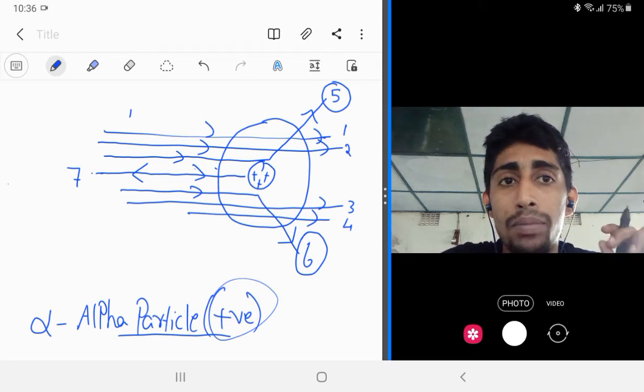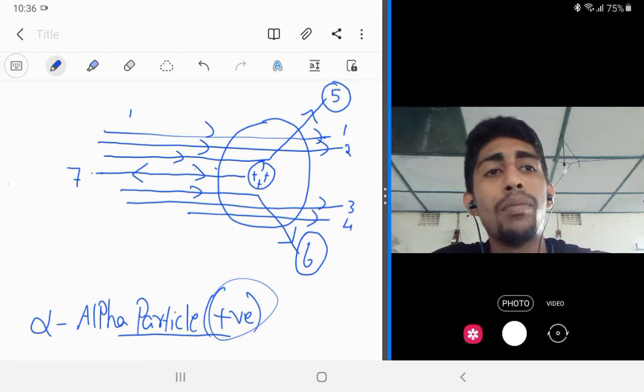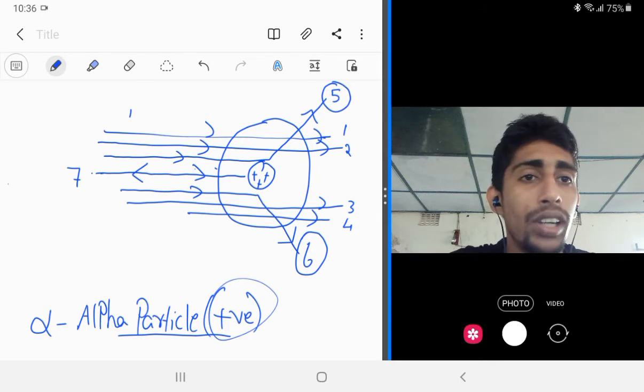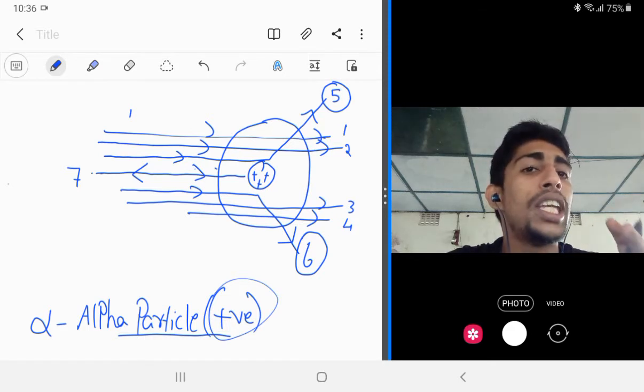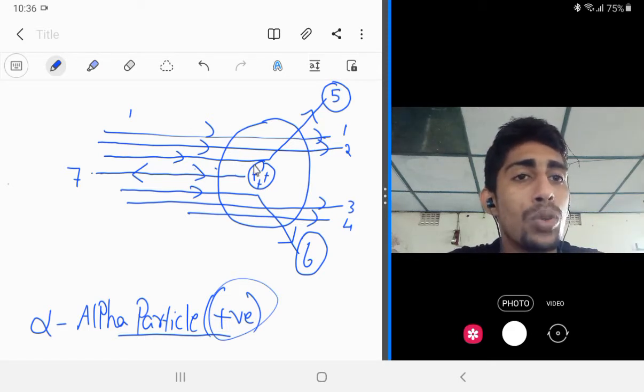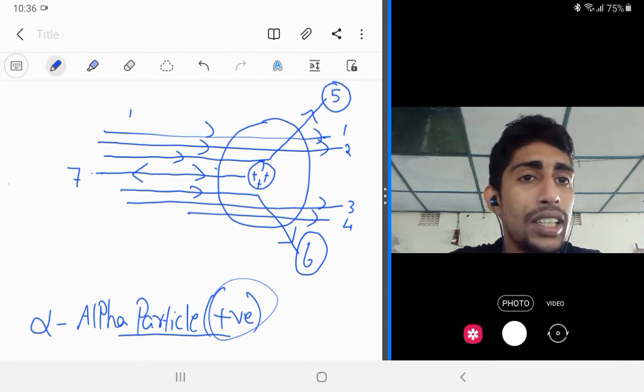Clear? Then third, very few alpha particles bounce back, or they reflect by 180 degrees. Why? Because we know that when we throw a cricket ball at a wall, it will bounce back because the wall is rigid. So he assumed that the positive region is very rigid.